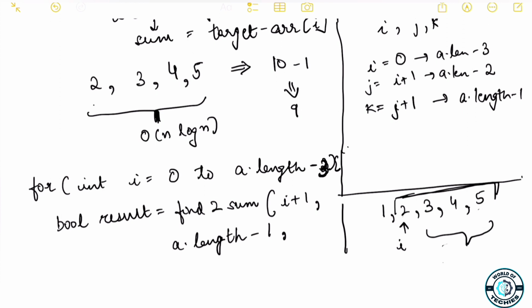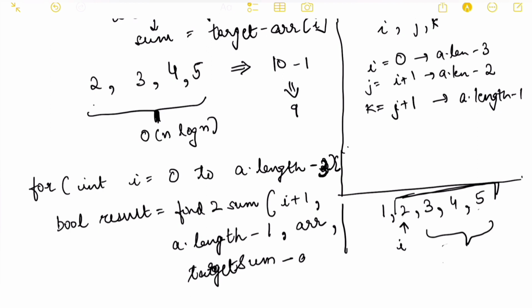So that is why it's always good to think about how your code can be extended. If right now I wouldn't have taken this array dot length minus 1, then if the interviewer asked what will happen if you think of the four sum problem, you'd have to modify your code again and pass this last value. So that is why it's good to pass the last index as well. And then array and the target sum. Now this time it would not be target sum, it will be target sum minus array of I, because we'll now pass a reduced sum.